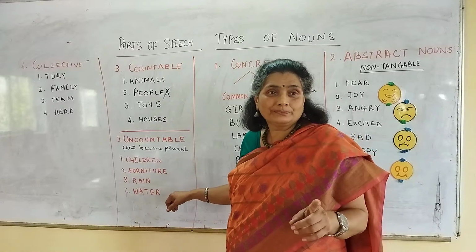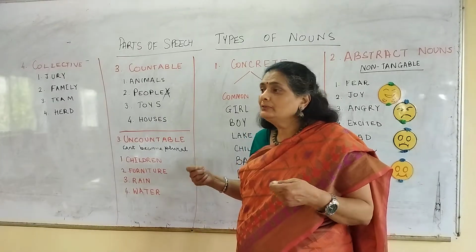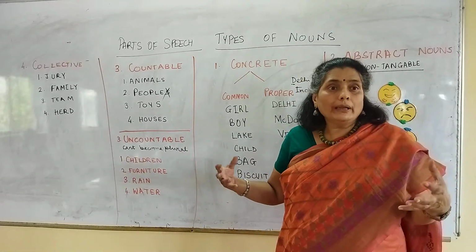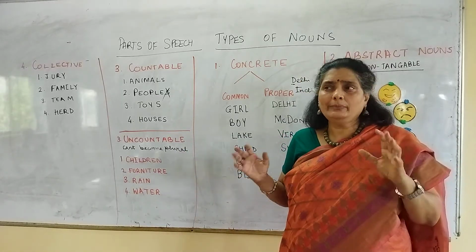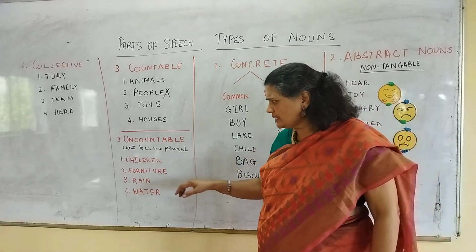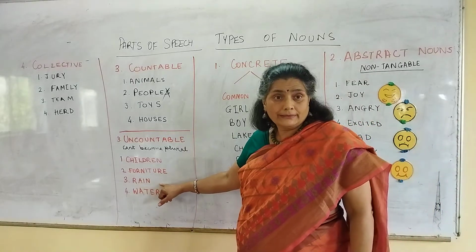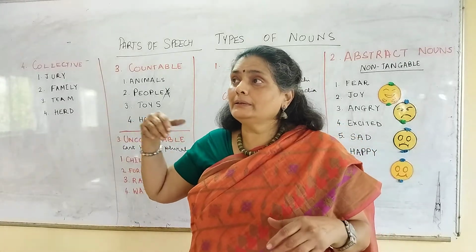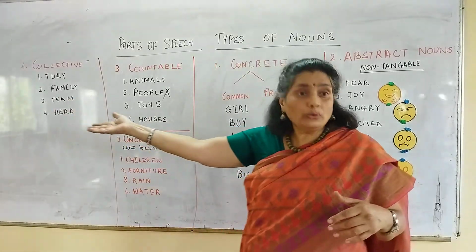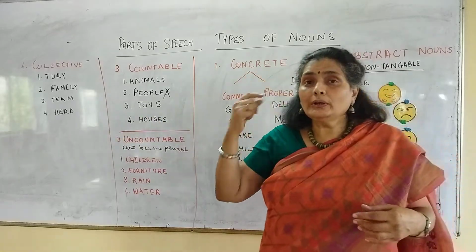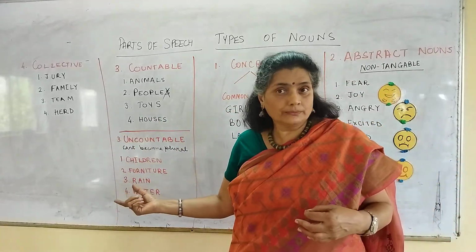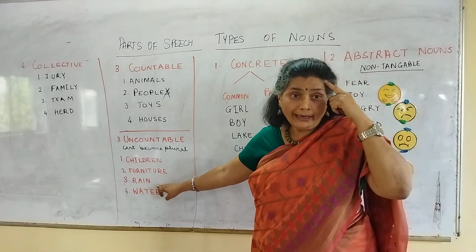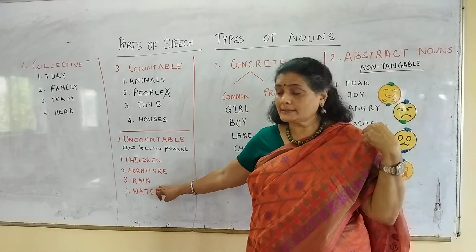Similarly, trouser. What you wear. I'm wearing a trouser to college. Say for example, I bought many trousers. Wait, let me check this up and then I'll confirm this to you. Rain. You cannot have rains. The rain fell on the mountains. Say for example, you cannot say the rains fell on the mountain. The rain fell on the mountain, right? Raindrops fell on my head. Raindrops fell on my shoulders.